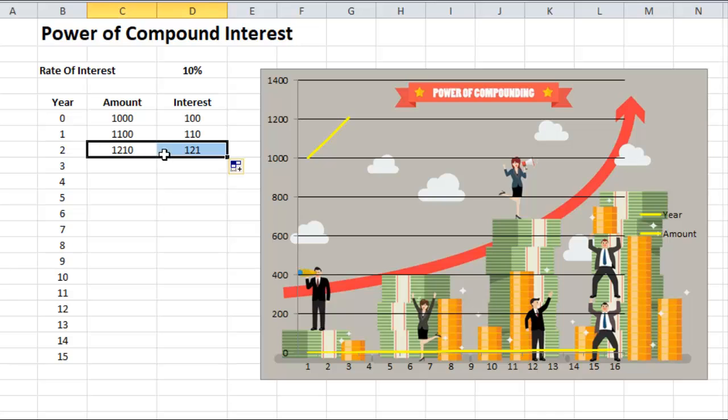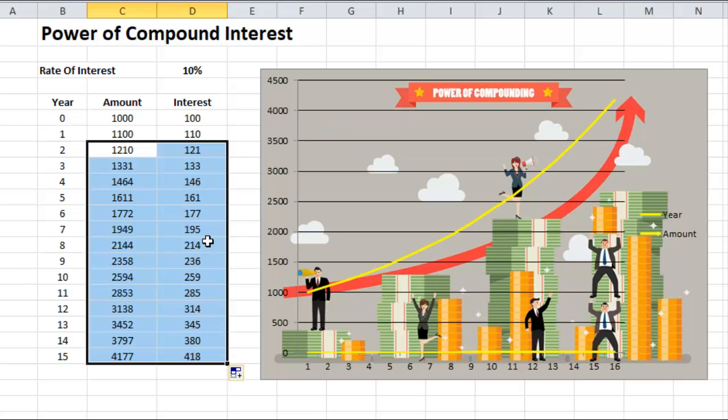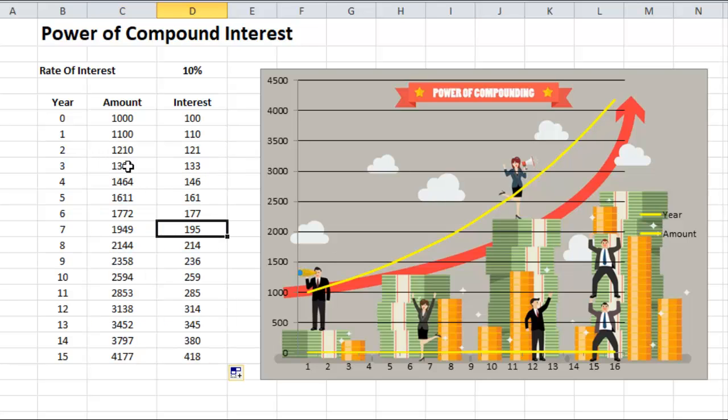Now let us calculate this amount for 15 years, and let us watch what we observe. At the end of 5 years, your amount grows to 1611, which was initially 1000. At the end of 10 years it is 2594.